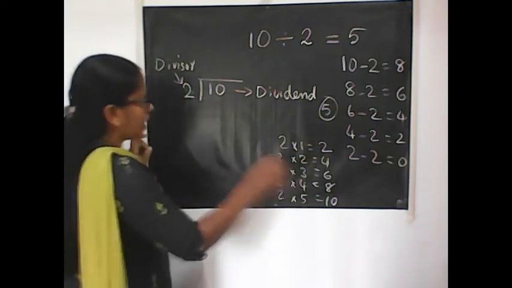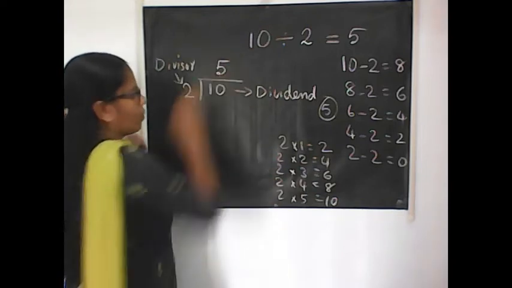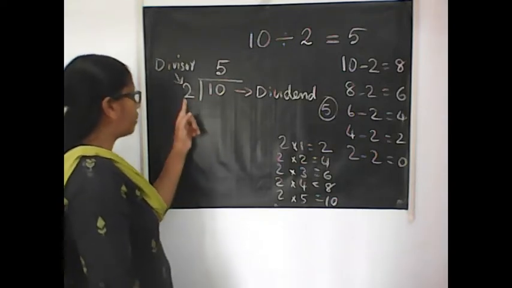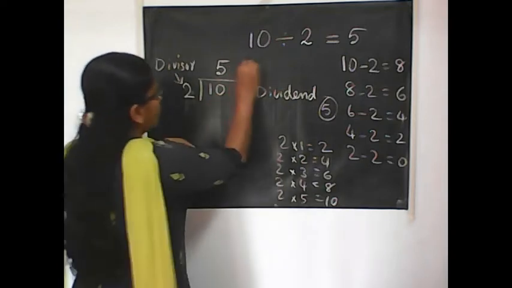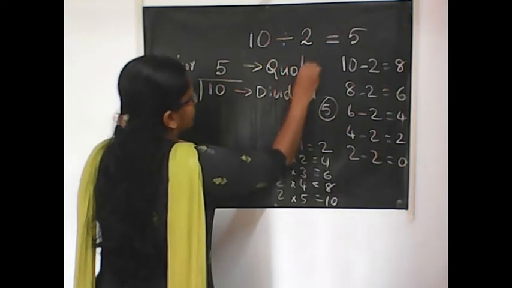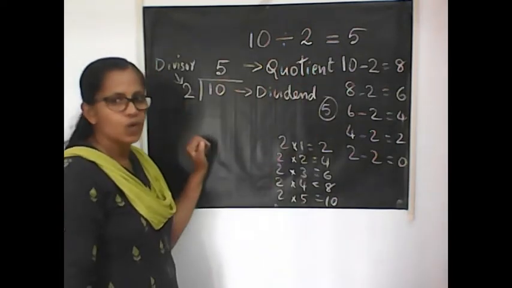So the number of times, 5, is the answer, and you should write that at the top. So 10 divided by 2, you got the answer 5. And this answer is called the quotient.